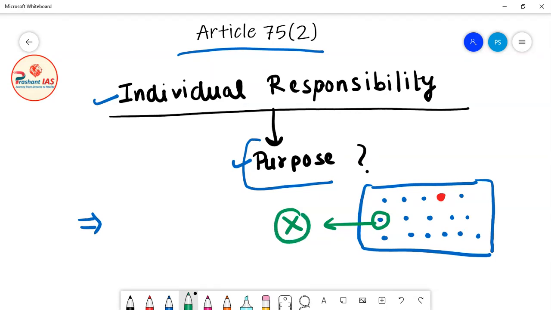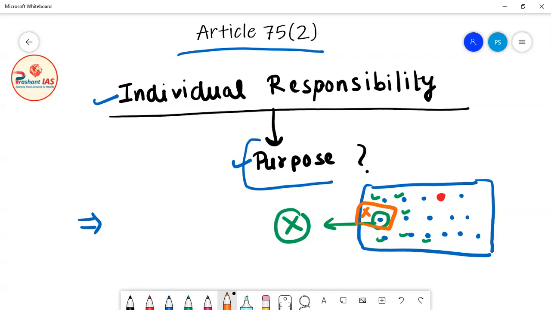Now friends, if a particular minister does not agree with the collective decision of the Council of Ministers, what does it mean? It means that this decision is actually not the collective decision of the Council of Ministers. Why? Because, listen to my words carefully, any decision becomes the collective decision of the Council of Ministers when all the ministers agree with that decision. Even if a single minister does not agree with the decision, then also we cannot say that this is a collective decision of the Council of Ministers.